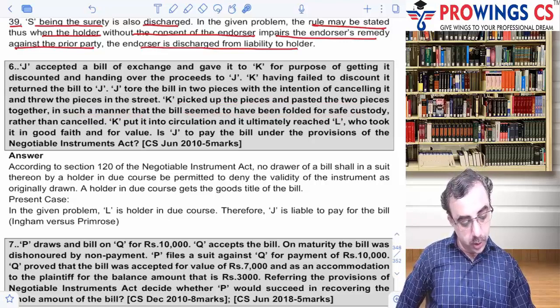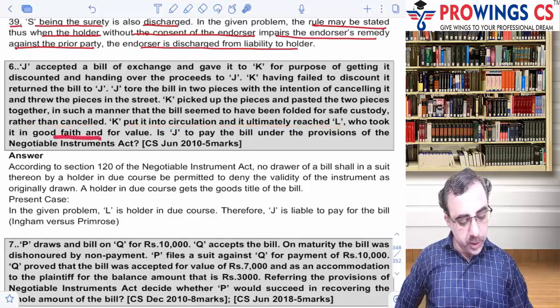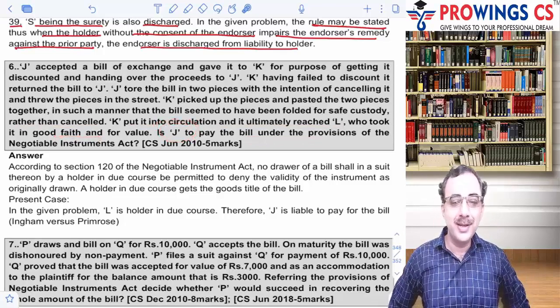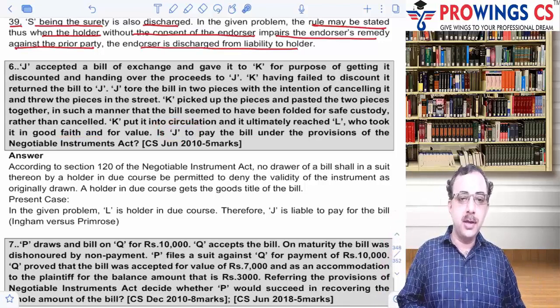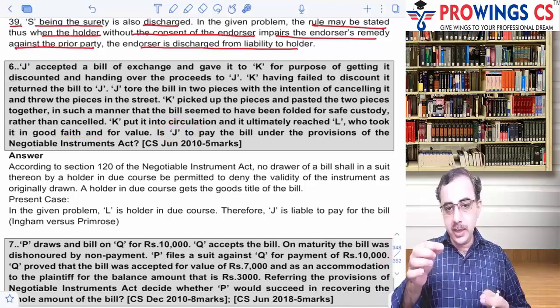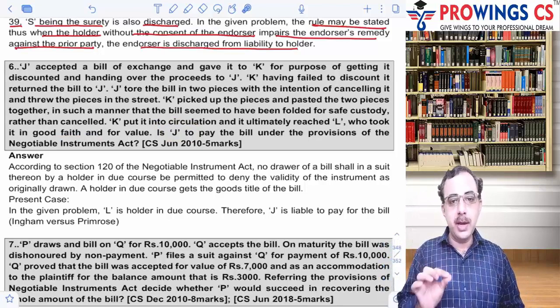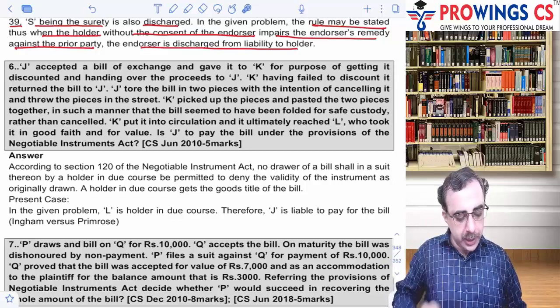Interesting. Okay, and rather than cancelled, K put it into circulation and it ultimately reaches L, who took it in good faith and for value. Is J liable to pay? Interesting case, no? Is J liable? He फाड़ के फेंक दिया. That's it. And what is the repercussion? The other party takes it, he pastes it so well and folds it as if ये सिर्फ संभाल के रखने के लिए दिया, and he gives it to the other party, ultimately L के पास पहुंचा.